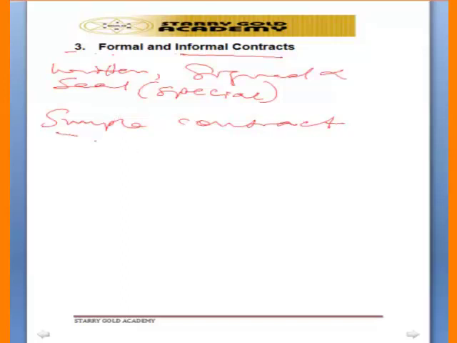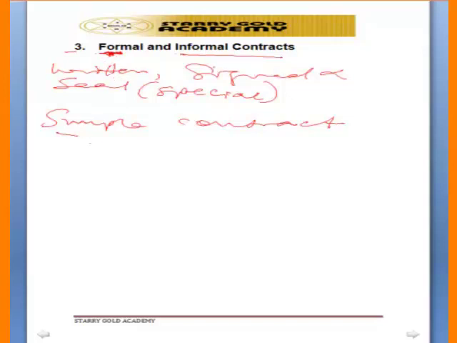But in a simple contract, parties must exchange promises. Any party that does not exchange a promise cannot enforce the contract. Whereas in a special or formal contract, a party may fulfill his own side while the other party may not even promise anything. But the contract is binding on any party that has given a promise, okay? And the other party that has not given any promise can at the same time sue the party that has given a promise to fulfill his promise under the contract, because the contract has been written, signed and sealed.